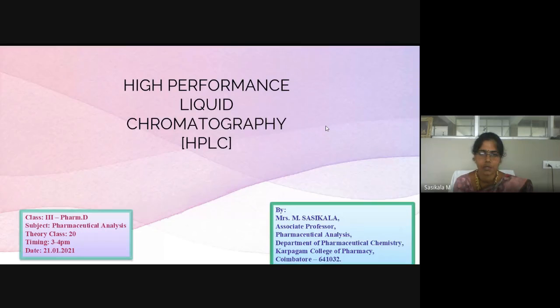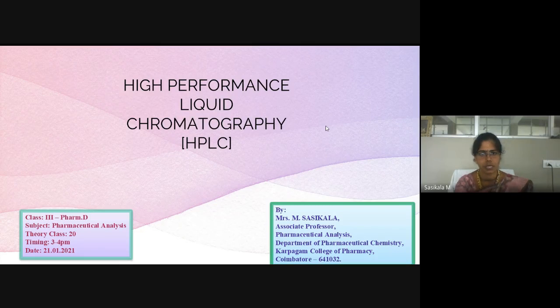And the most important and widely used technique for biological fluids, for clinical sample analysis, is high performance liquid chromatography. It is also a type of column chromatography. Here comes closed column chromatography. Okay. What is high performance liquid chromatography, HPLC, that we are going to discuss now. High performance itself means high compared with other column chromatographies. Okay, so it is called high performance.